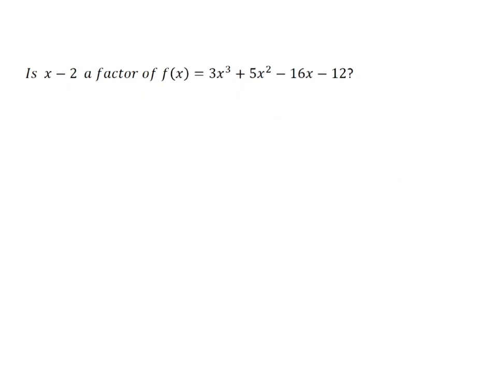So for this one, we're asked if x minus 2 is a factor. Well, we know that it's only a factor if the remainder is 0. So I'm going to write that x minus 2 is a factor if and only if the remainder is 0.